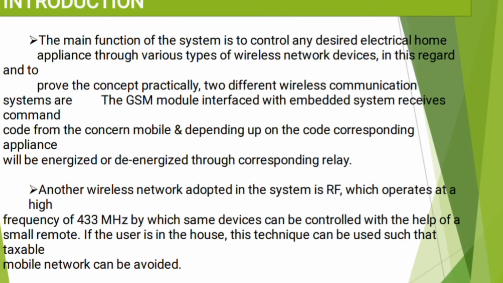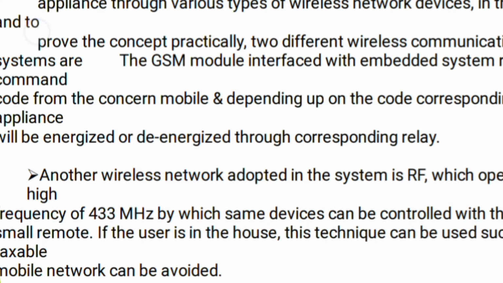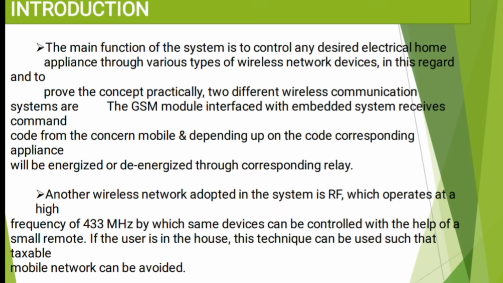Coming to the introduction of the project, the main function of the system is to control any desired electrical home appliances from various networks. In this regard, we are taking two networks. One is GSM interfaced with the embedded system, which receives the command code from the concerned mobile. Depending upon the code, the corresponding appliance will be energized or de-energized. Similarly, another wireless network we adopted in this system is RF, which operates at a high frequency of 433 MHz, by which the same devices can be controlled with the help of a small remote.